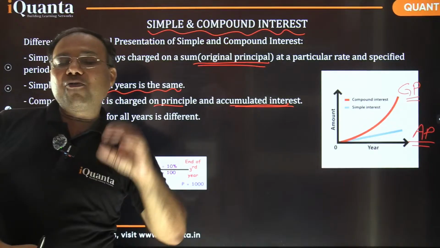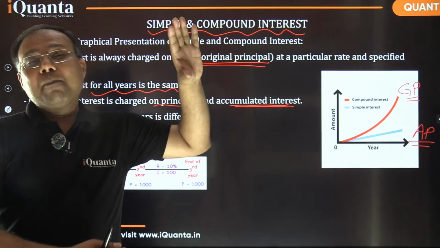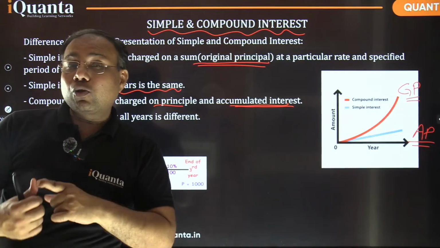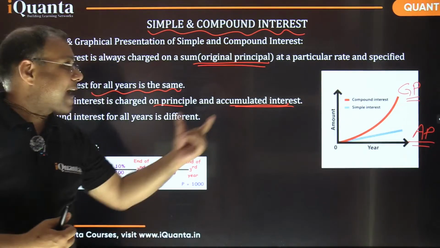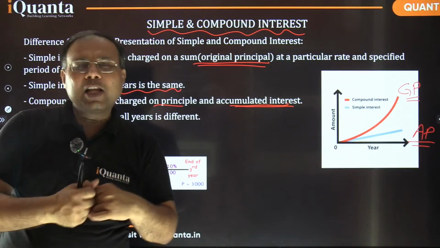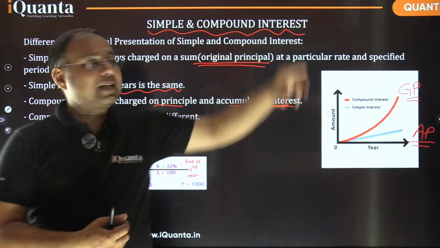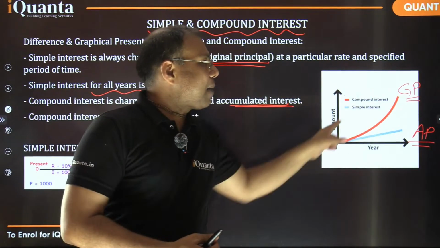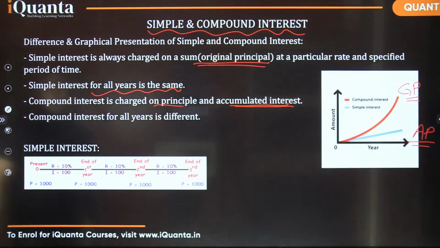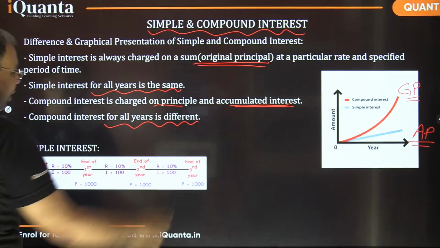That's why every next tenure your interest amount is going to increase, because it is not only on the interest of the initial principal, it is also calculated on the accumulated interest. जितना आपने पहले interest इकट्ठा कर लिया है उस पर भी interest मिलता है. That's why your every year's interest keeps on increasing, and that's how your amount grows exponentially. Fine. Okay, so compound interest for all years is different. I hope that is very clear now.